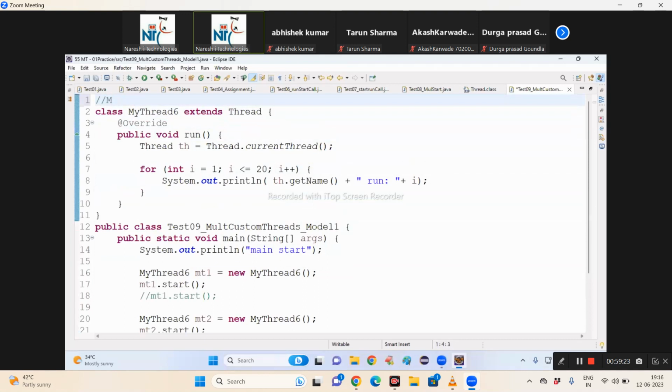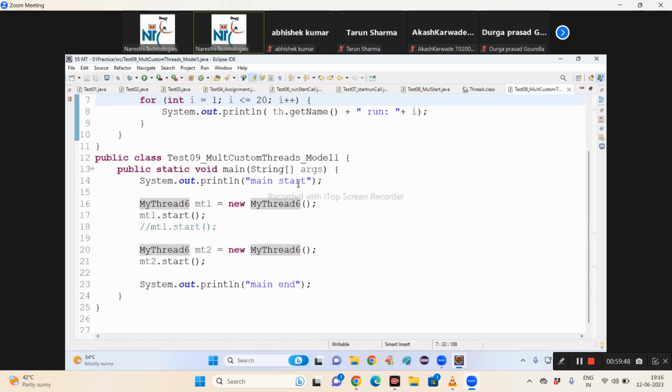There are two design models. Model 1: single class, multiple instances. Single class means a single subclass, with multiple instances. If I follow this design model, there is one problem.